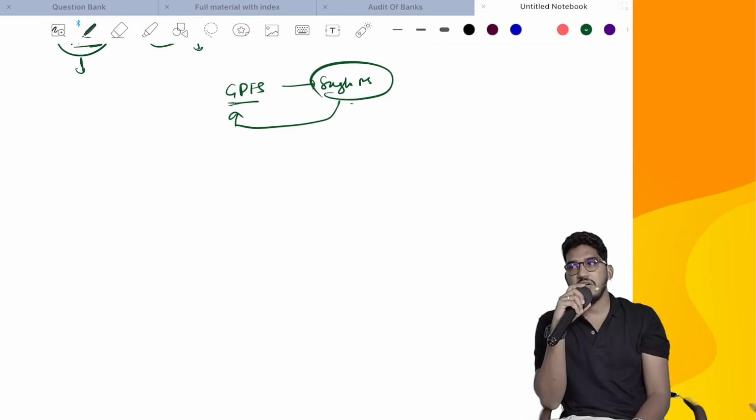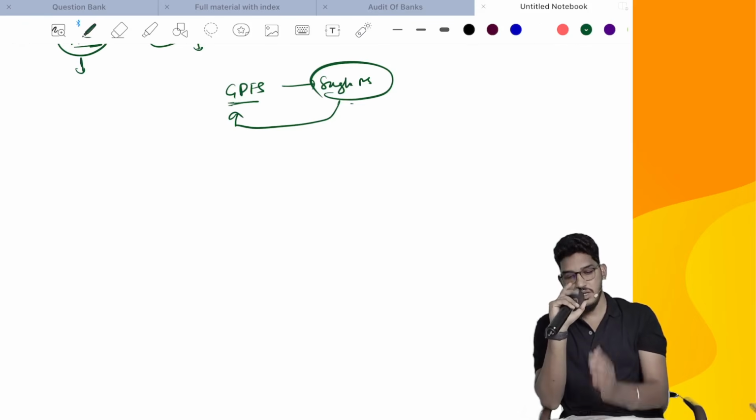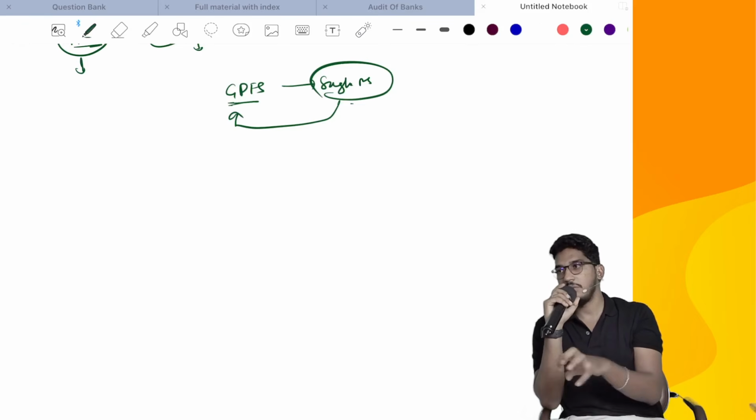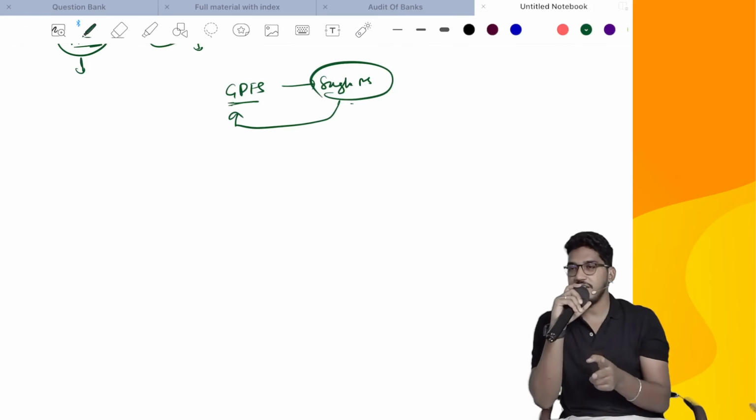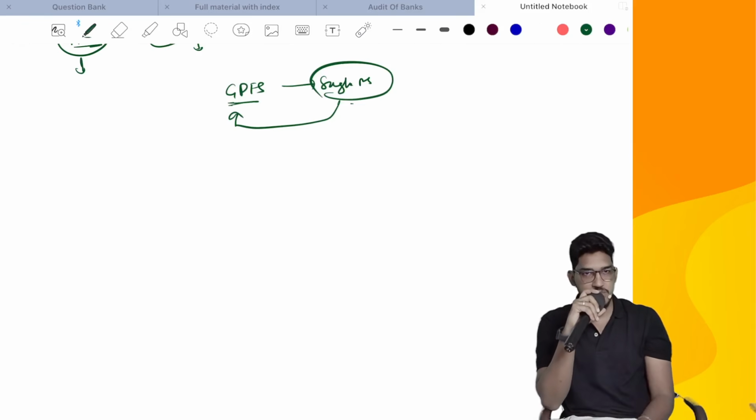Sir, can I give a single audit report for both? You should not give a single audit report for both, because both are two different engagements. For general purpose financial statements, that is for complete financial statements, give a separate audit report. For the single financial statement audit or a specific element, you have to give a separate report. They are paying you twice, so you should also give two reports, right? If you give a single report, he will pay you for one engagement only. So since you are doing two engagements, both reports you have to give separately. Don't try to merge them.